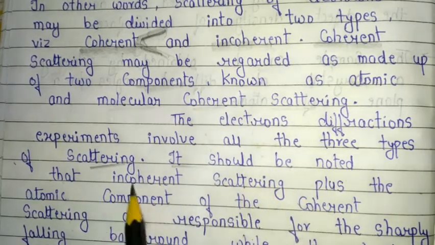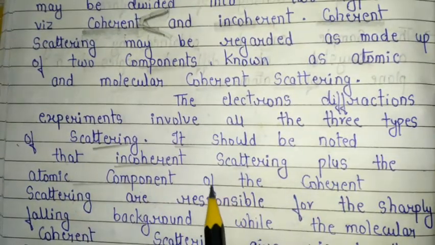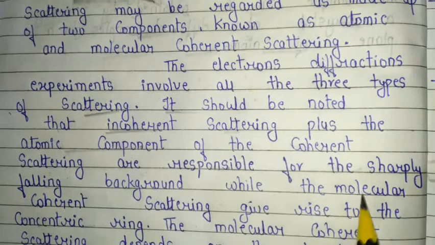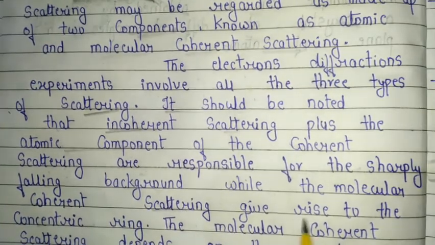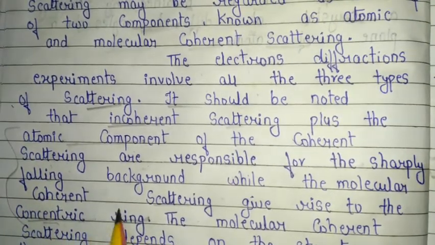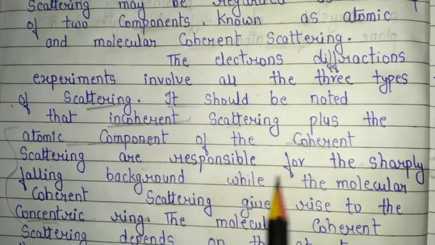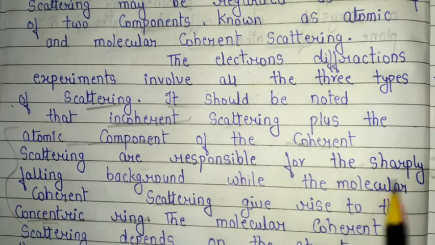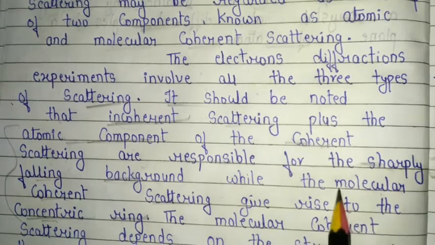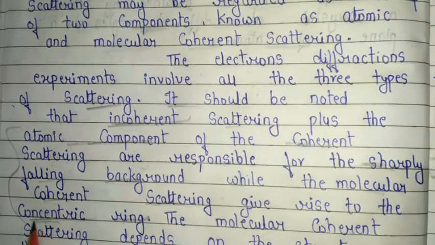It should be noted that incoherent scattering plus the atomic component of the coherent scattering are responsible for the sharply falling background, while the molecular coherent scattering gives rise to the concentric rings. These two points are very important.